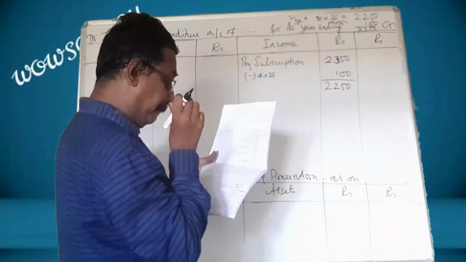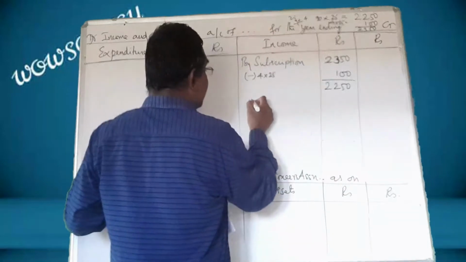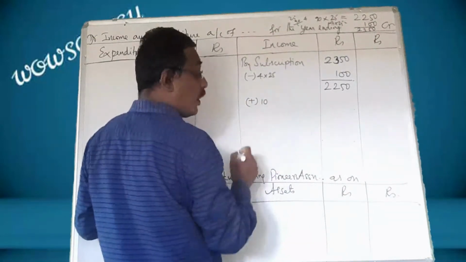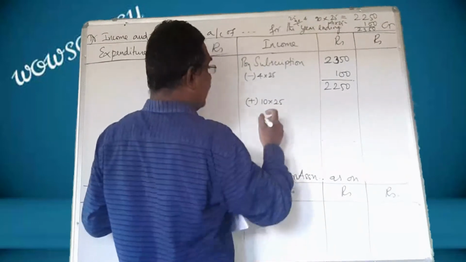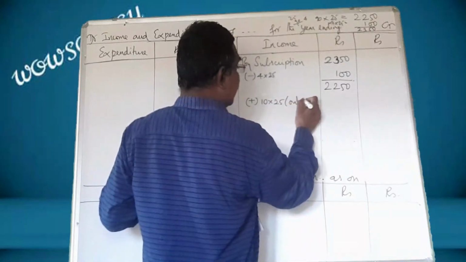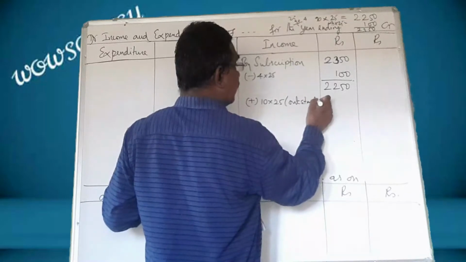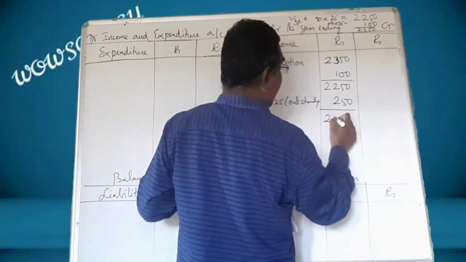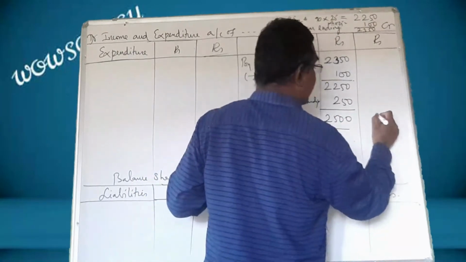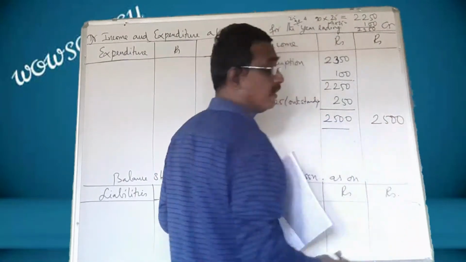And then, still, for this year 10 members have not paid. 10 into 25. This is meant for this year. This is outstanding. That is 250. We have to add that 250, and 2,500 will be shown in the outer column.